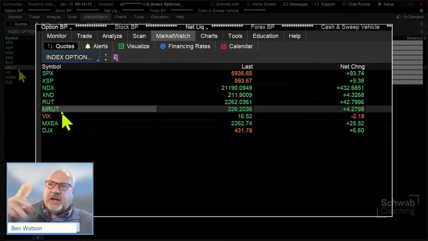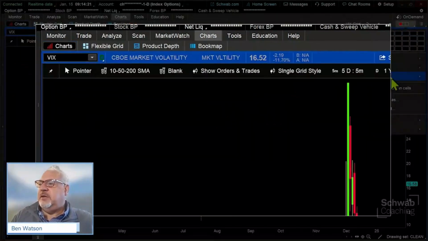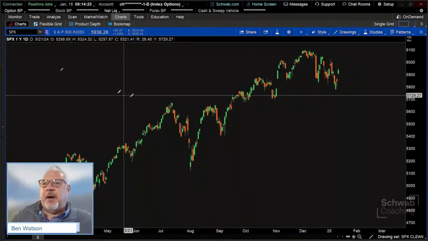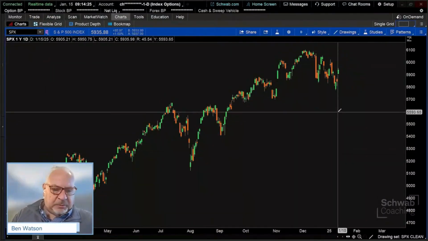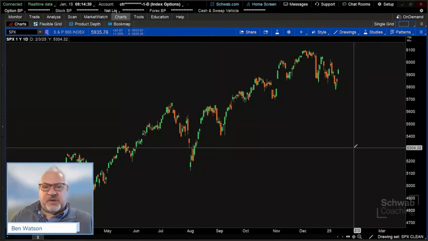So now that we have an idea, let's go to our chart here, and we're going to go to our single grid, and I'm going to pop up the SPX, and we're just going to take a look at what's going on here at the moment. We see this bounce to the upside we saw on the index grid, that RSI.